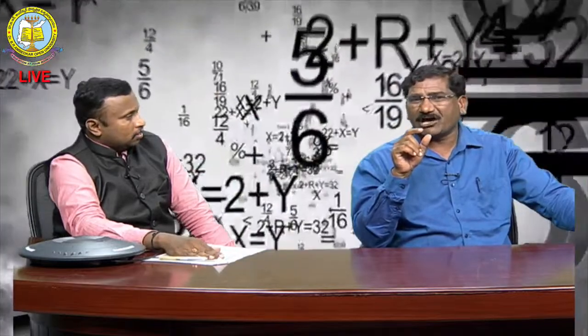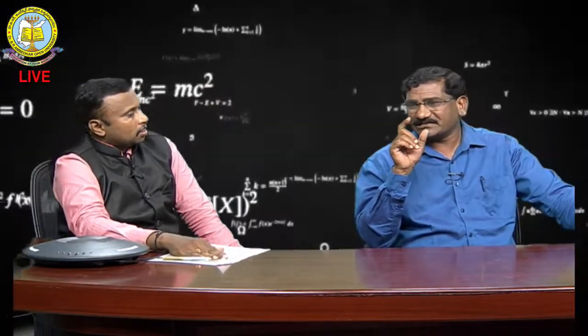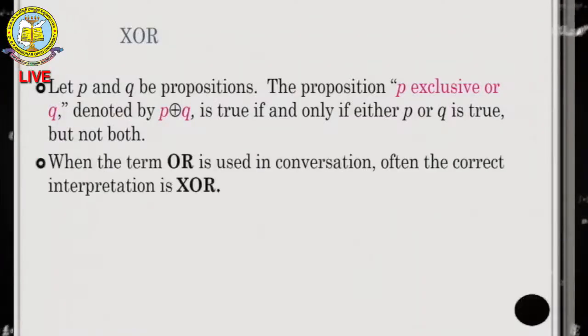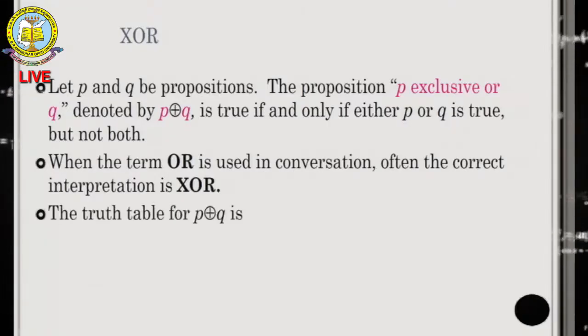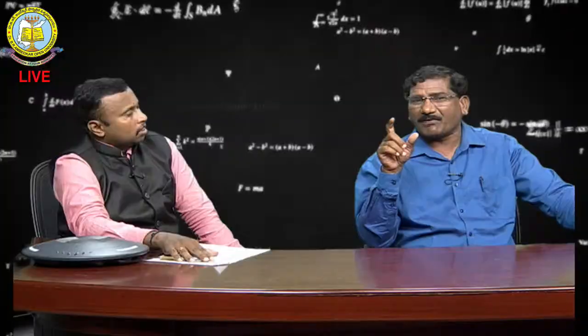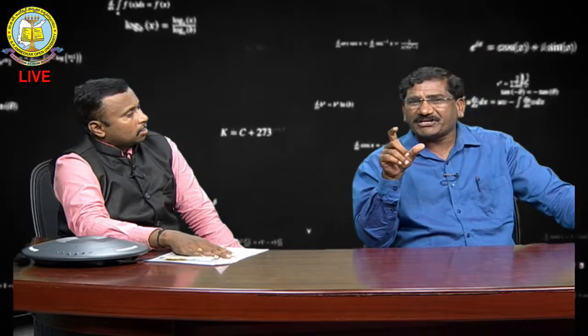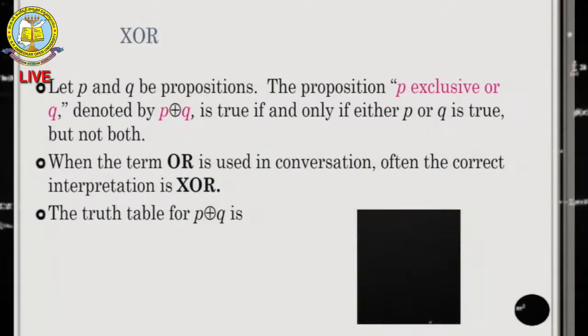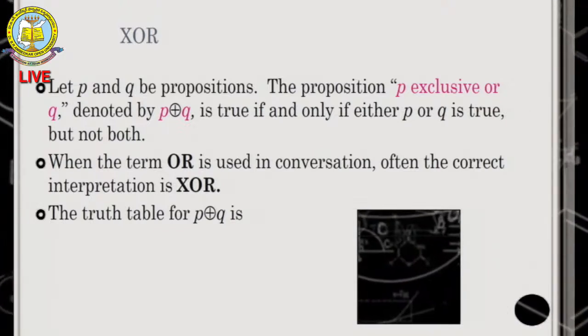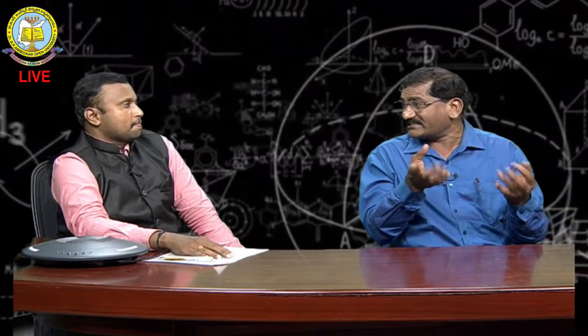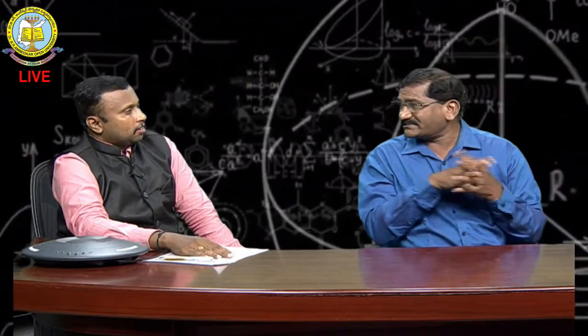Now I am going to the XOR operation. XOR means clearly true and false, and false and false. True and false is true, and false and true is true. Such a statement is called an XOR operation. Where will we use this kind of statement? For example, in artificial intelligence or Google Drive, wherever the sentences are there, those statements have some errors.